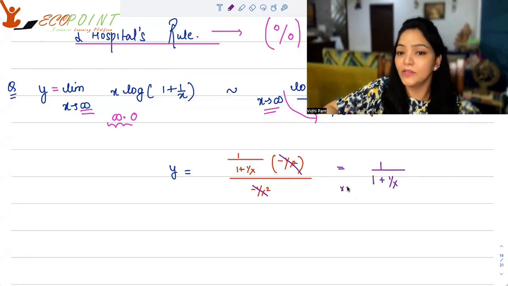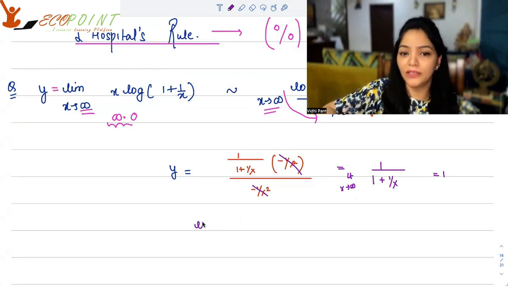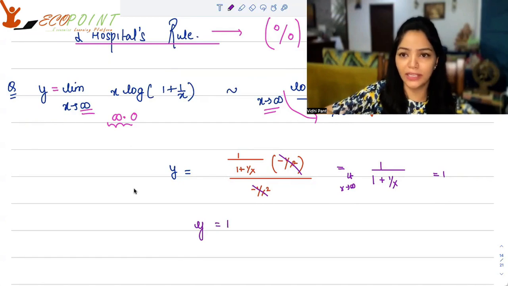As x tends to infinity, now you will have to check what's going to happen. I'm just going to get 1. So the answer to this will be that y is equal to 1. We haven't used any operation here like log and all. So this is the straightforward answer that we will get. It's 1.